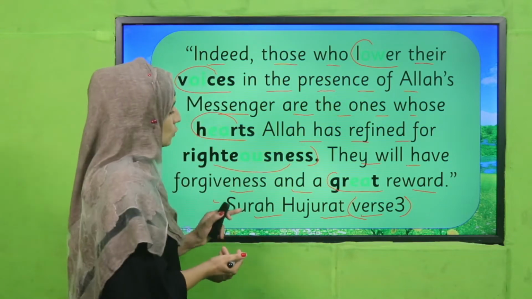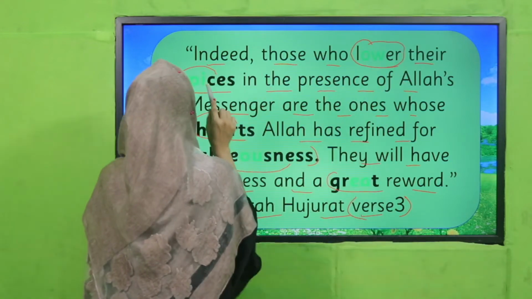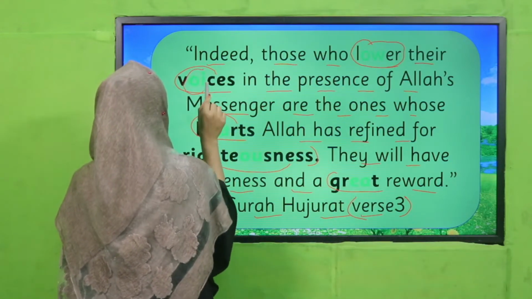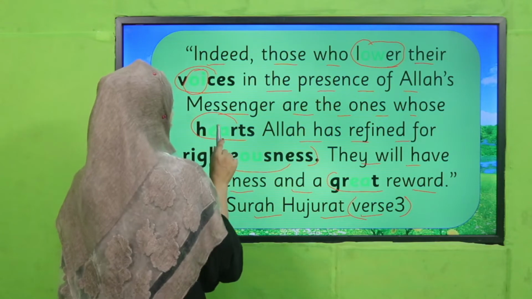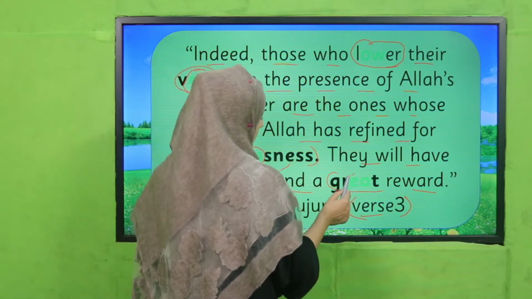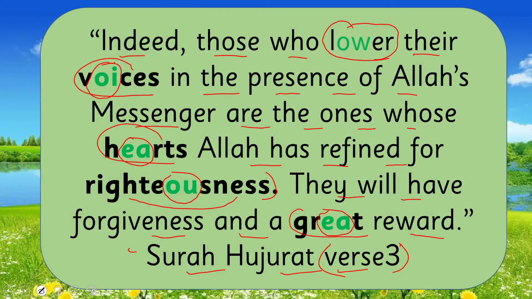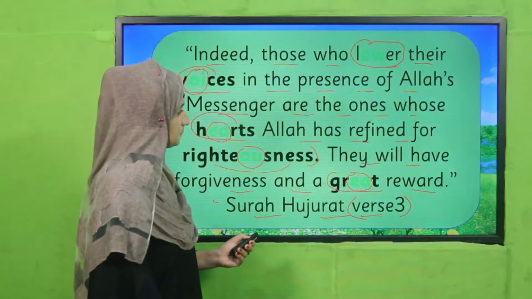Okay, good. So what have you heard, my dear students? I have circled a few words there. You can see OW, OI, EA, OU and EA. Have you got it? Yes, we are going to learn today about these words.